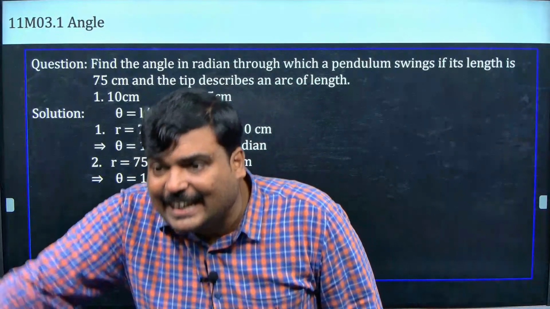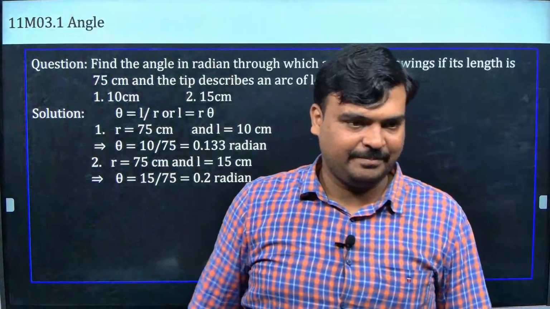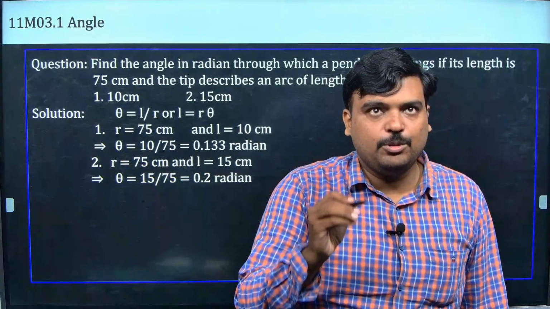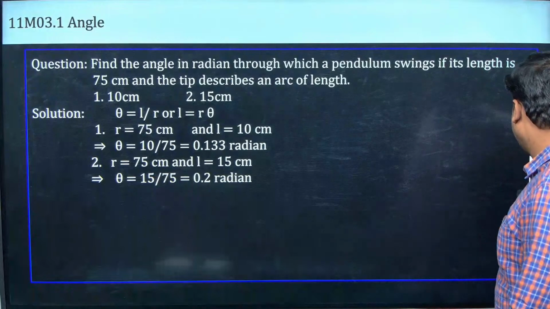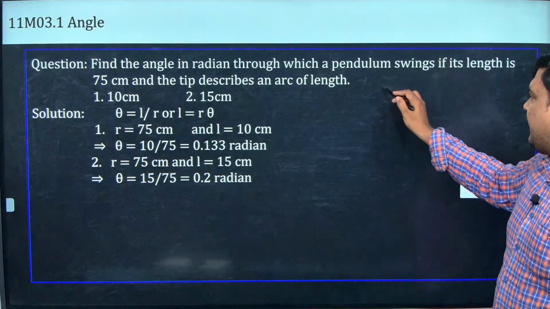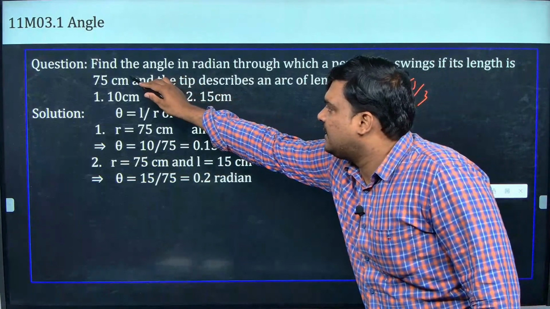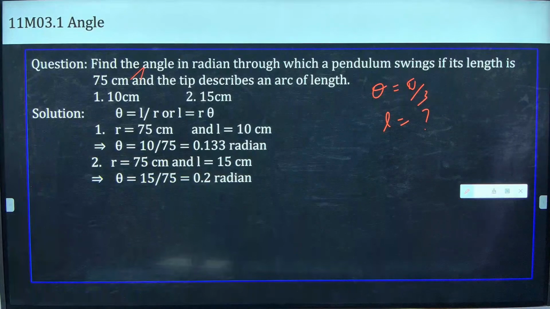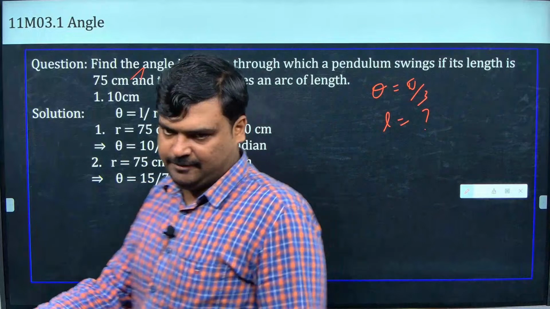How much distance is traveled? Take the pen and do it, guys. I have given theta is equal to pi by 3 and I know the radius. I am asking what is the length of the arc, what is covered.